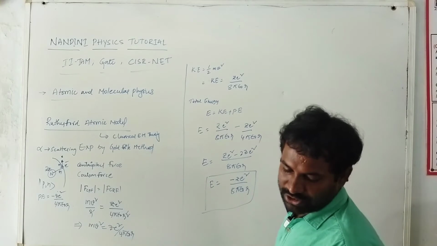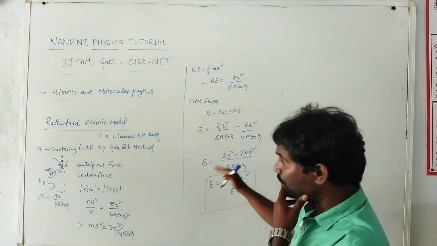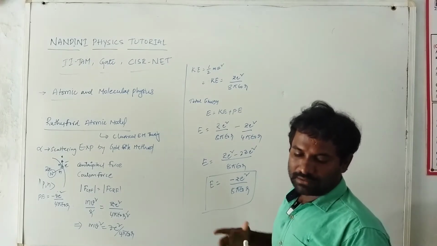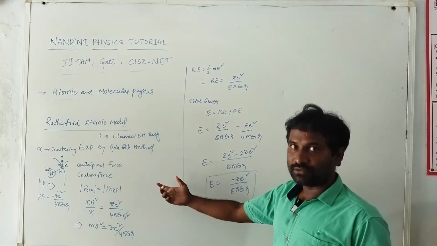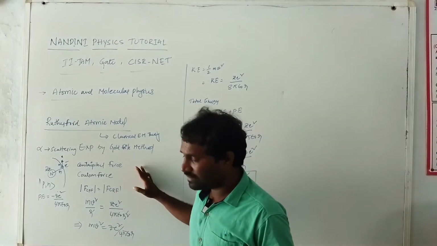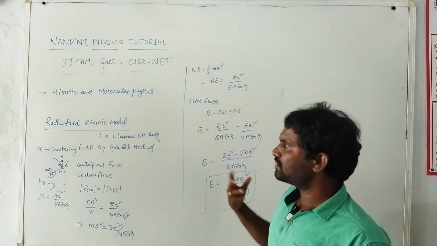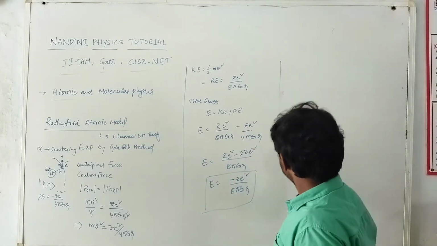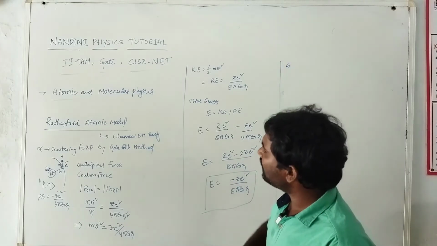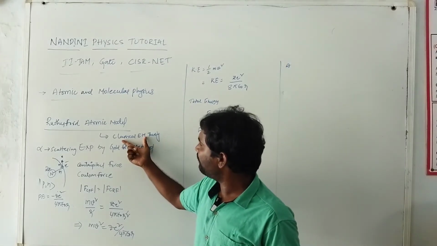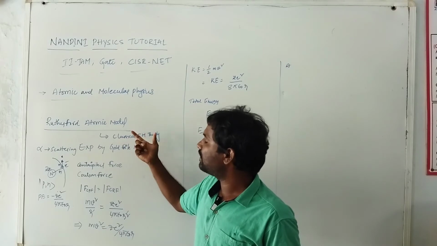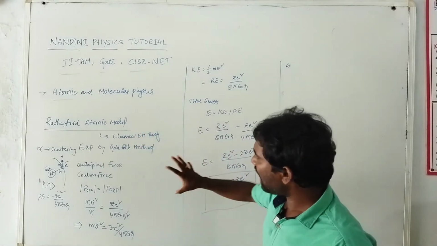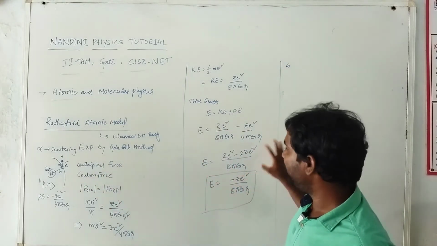So this is the total energy of the atom. According to classical theory, the charge emits radiation. According to this classical electromagnetic theory, the charge emits some radiation, and this phenomenon is completely explained under classical electromagnetic theory. So according to classical electromagnetic theory, the charge of the atom emits some radiation.